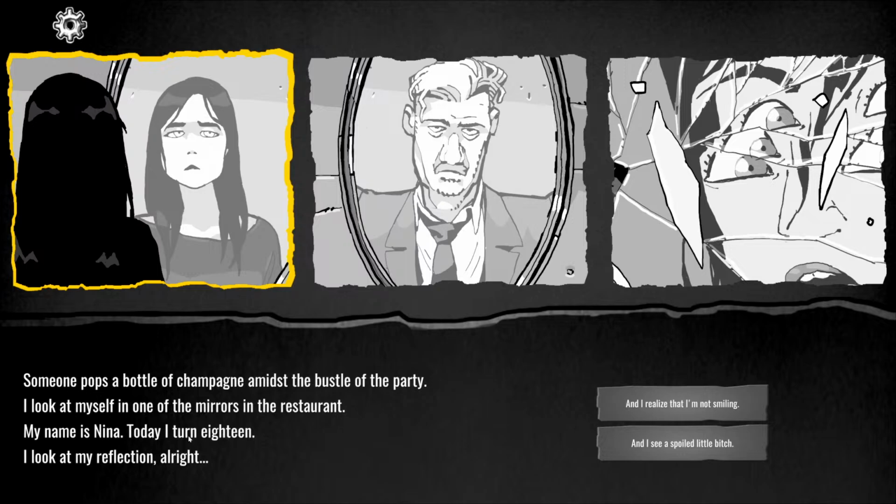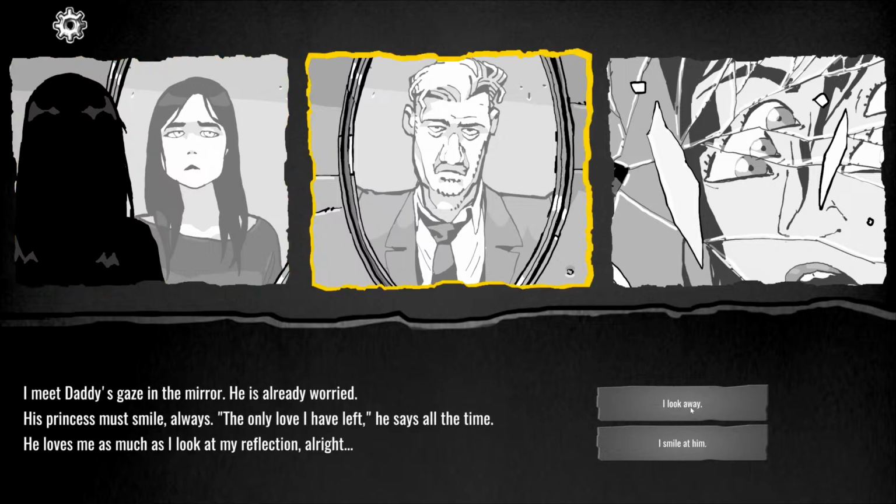Someone pops a bottle amidst the bustle of the party. I look at myself in one of the mirrors in the restaurant. My name is Nina. Today I turn 18. I look at my reflection, and I realize I am not smiling. I meet Daddy's gaze in the mirror. He is already worried. His princess must smile, always. The only love I have left, he says all the time. He loves me as much as one would love water in the desert. I smiled at him.